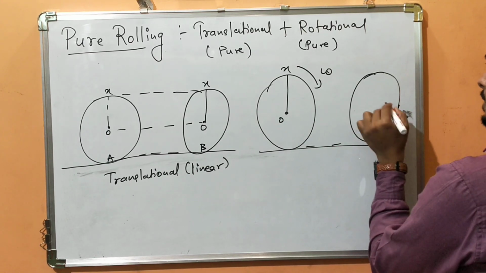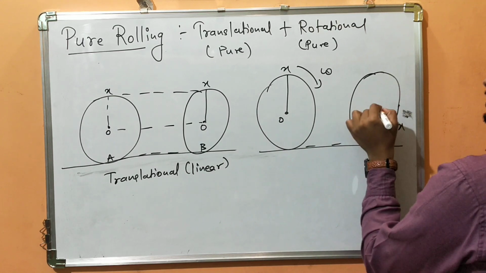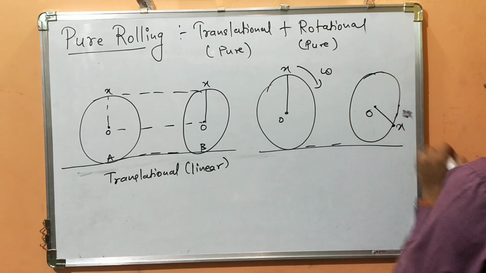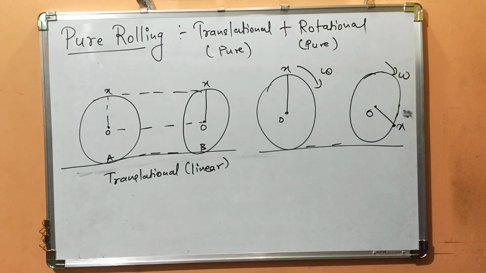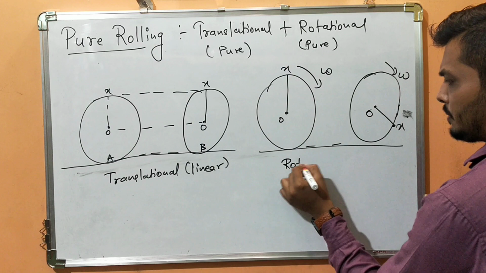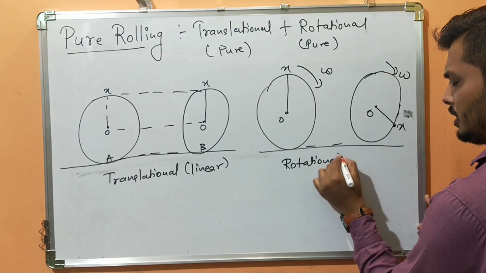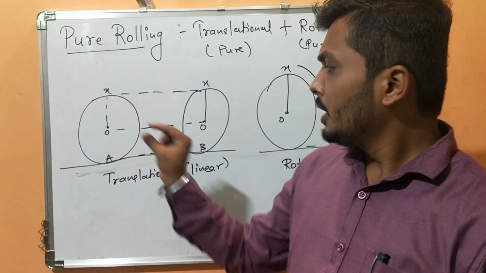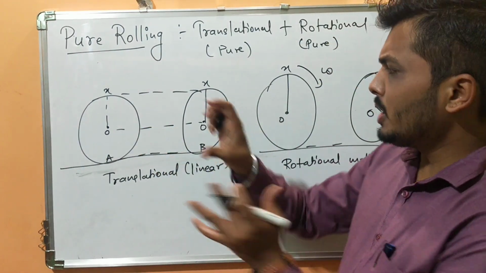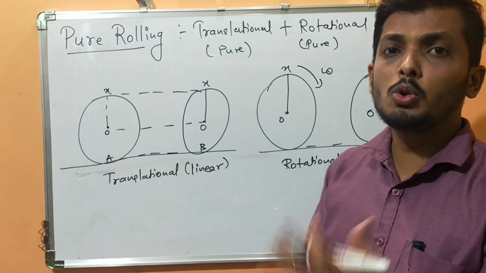This is again the center, and it is rotating with omega. So is it not a good example of rotational motion? Rotational motion. Got it.